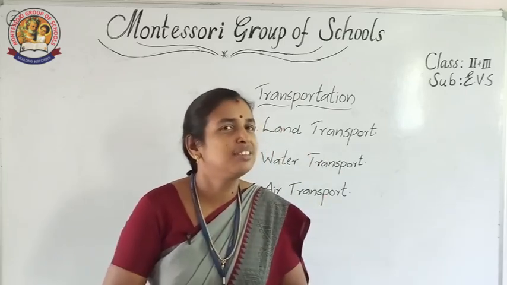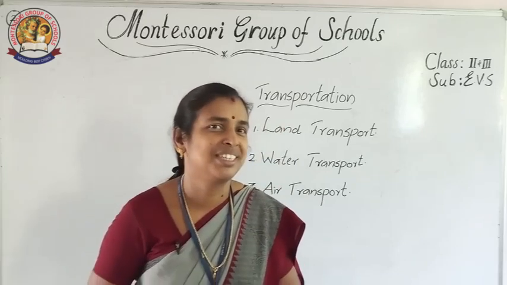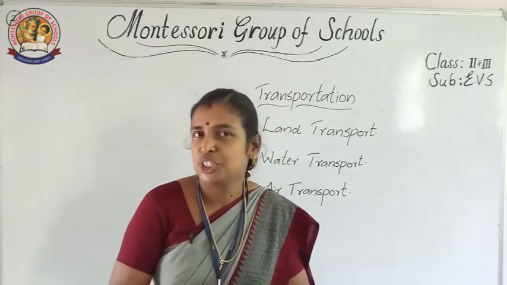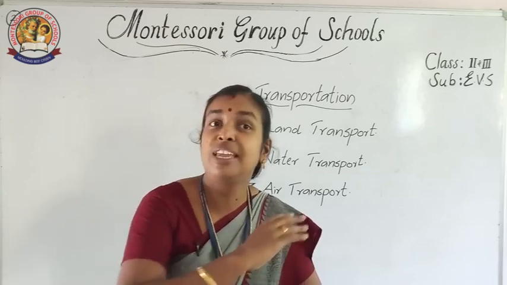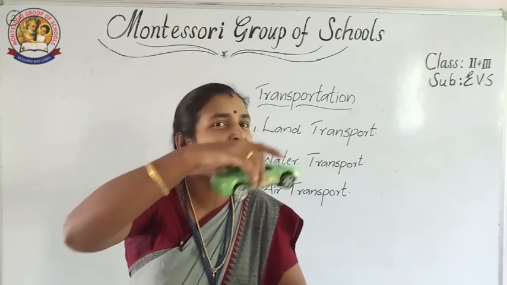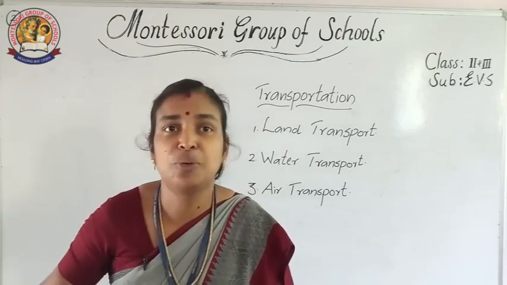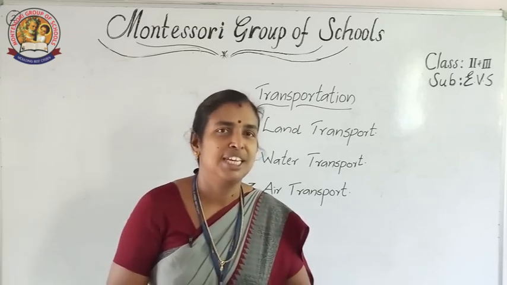First let us study about land transport. In land transport, the vehicles will move on wheels. See the car? They move on wheels. All the vehicles in land transport move on wheels.